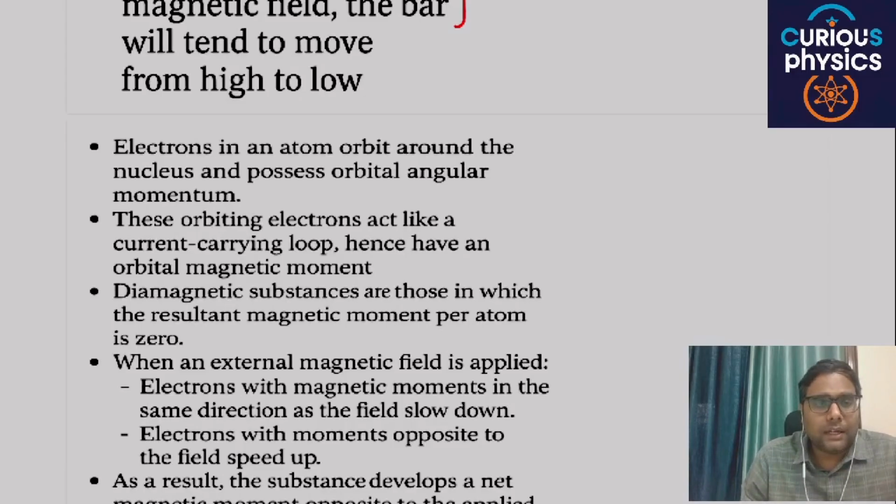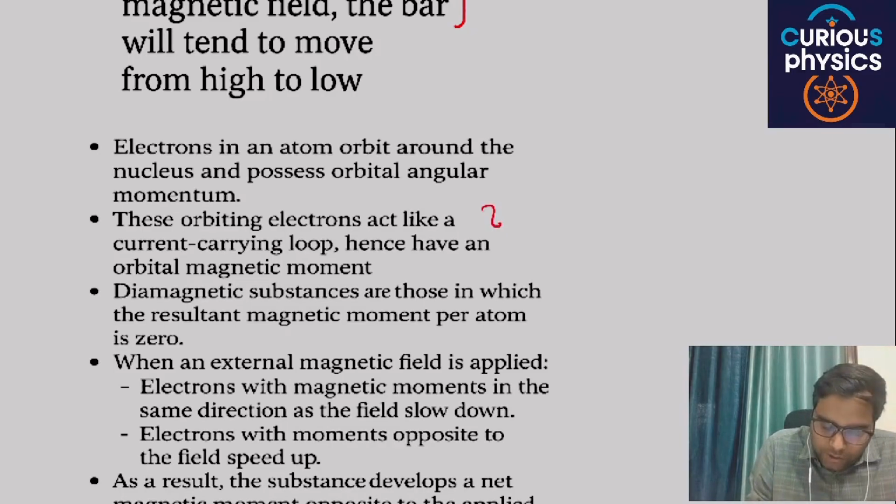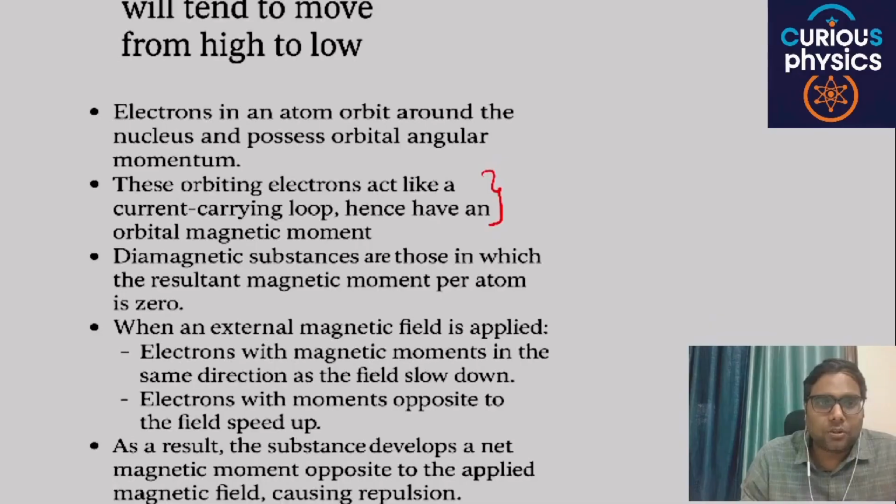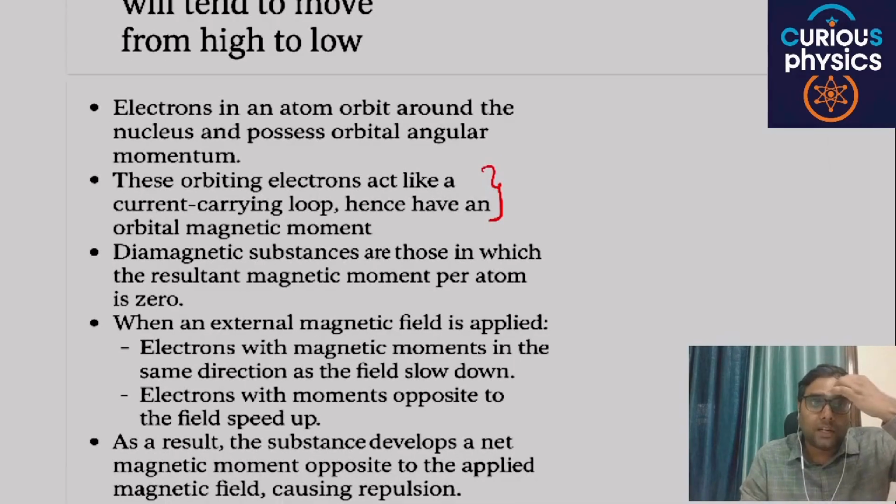These orbiting electrons act like a current carrying loop, hence have an orbital magnetic moment. When electrons move in an orbit, according to q by 2T, they produce a current. Diamagnetic substances are those in which the resultant magnetic moment per atom is zero.